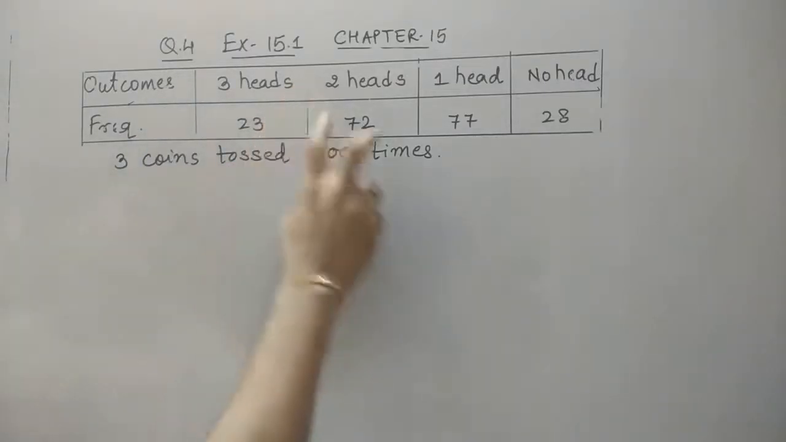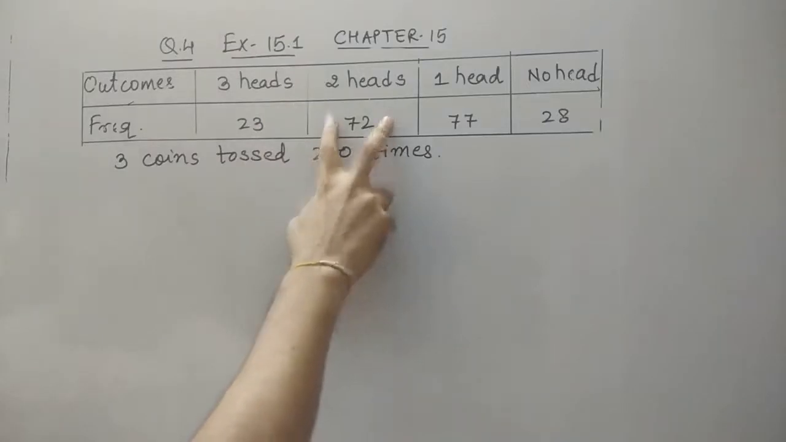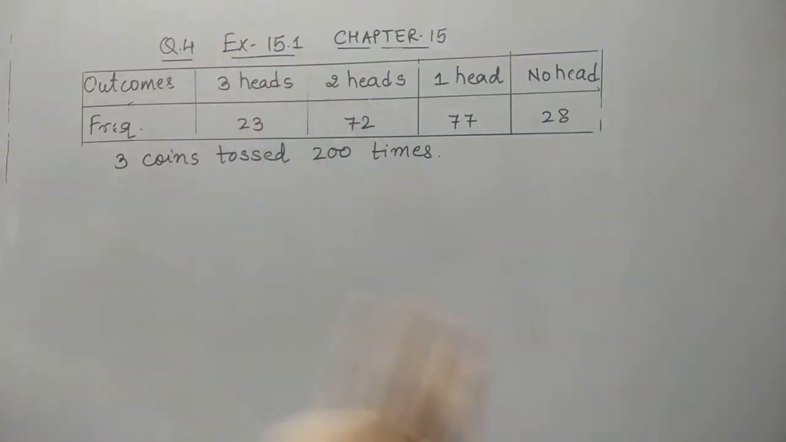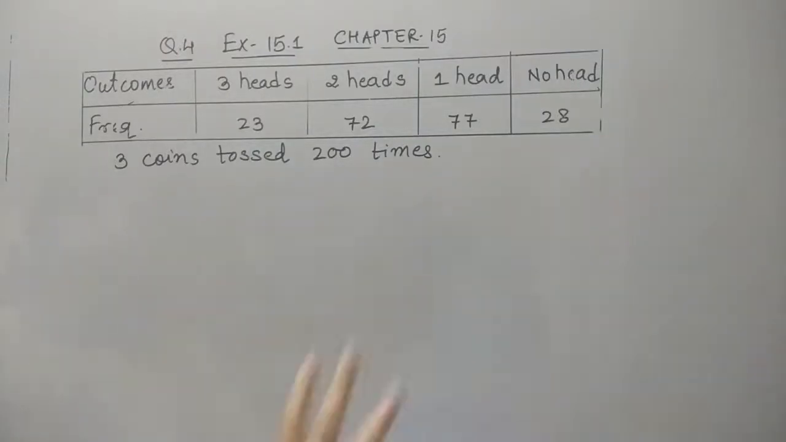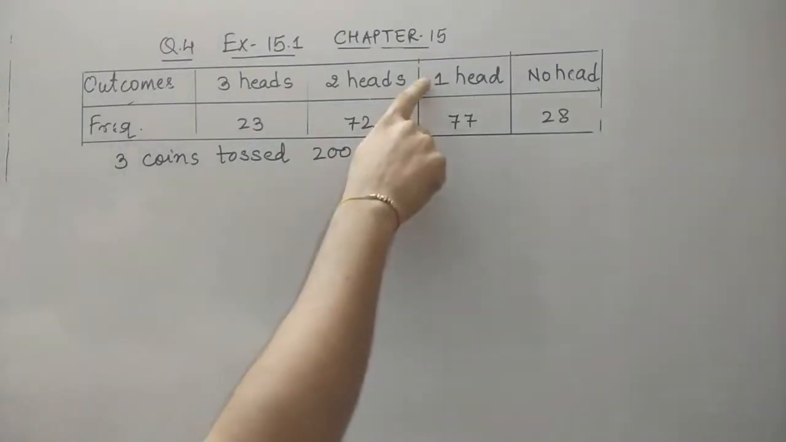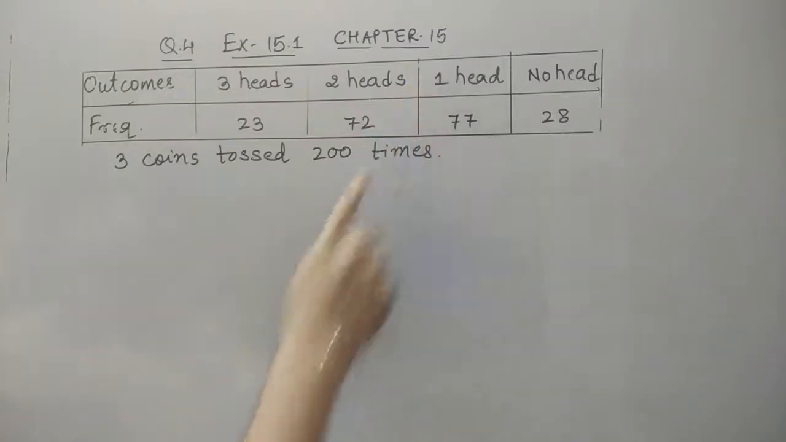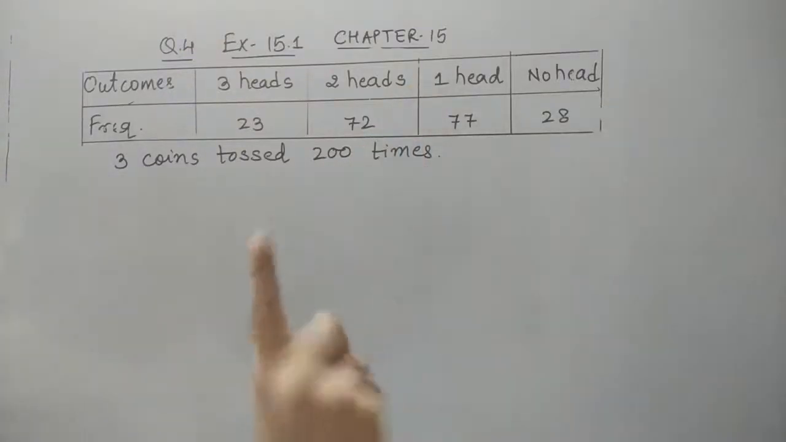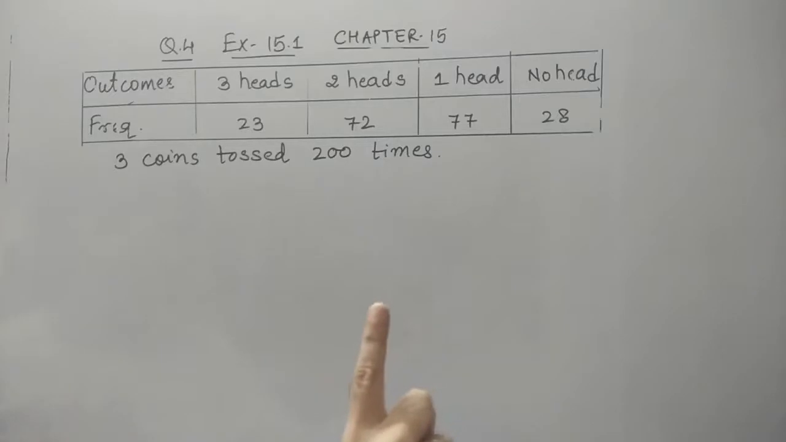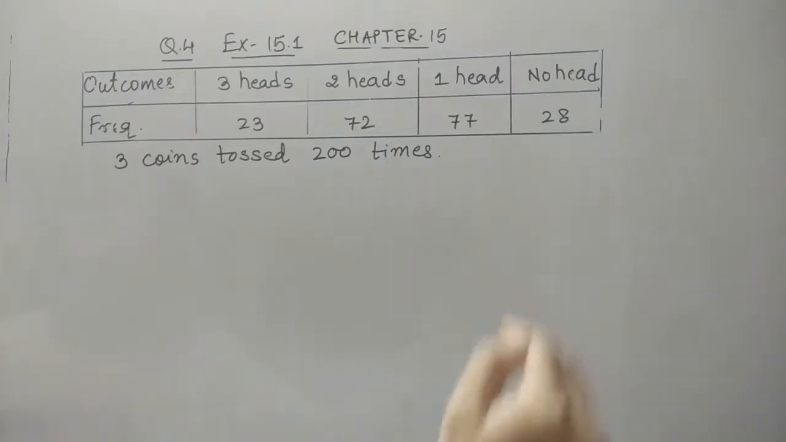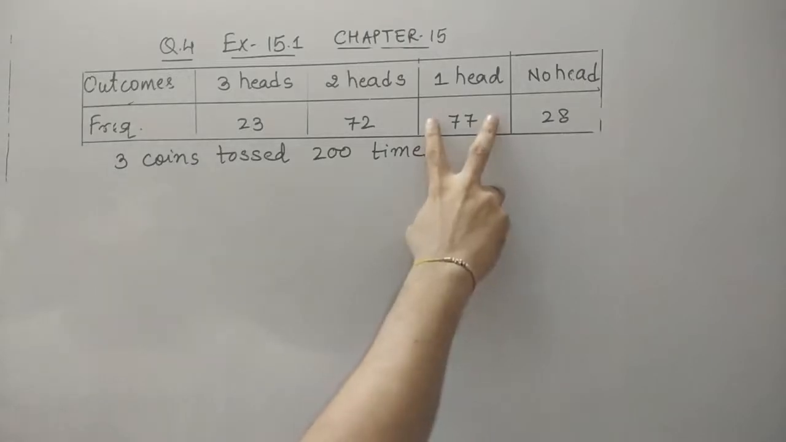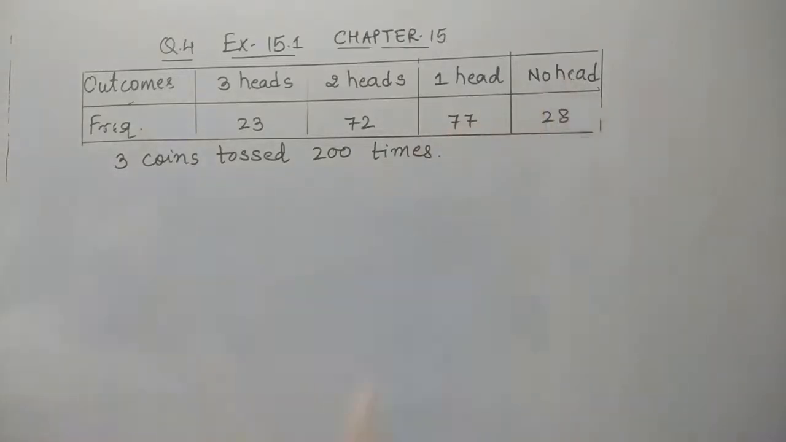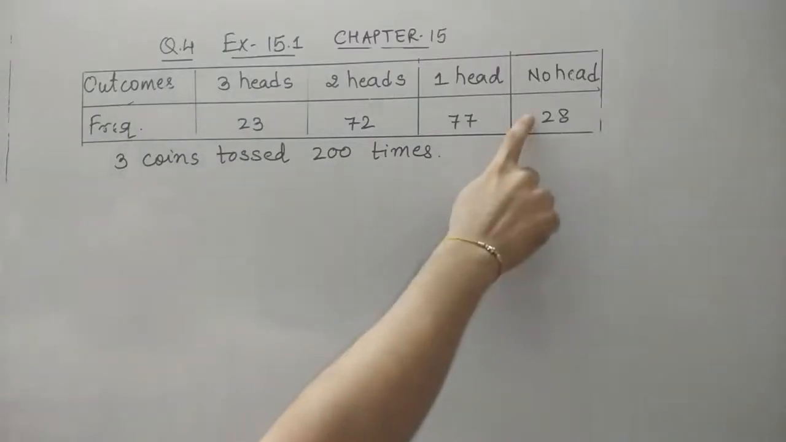2 heads: that is 72 times we obtain 2 heads out of 3. Out of 3 coins, 2 coins show head and one must be tail. And we obtain 1 head, that happens 77 times. Only one of the 3 coins shows head; it can be the first coin, second coin or third coin. So this happens 77 times. And not even once head comes, meaning all three show tail. So that happens 28 times.